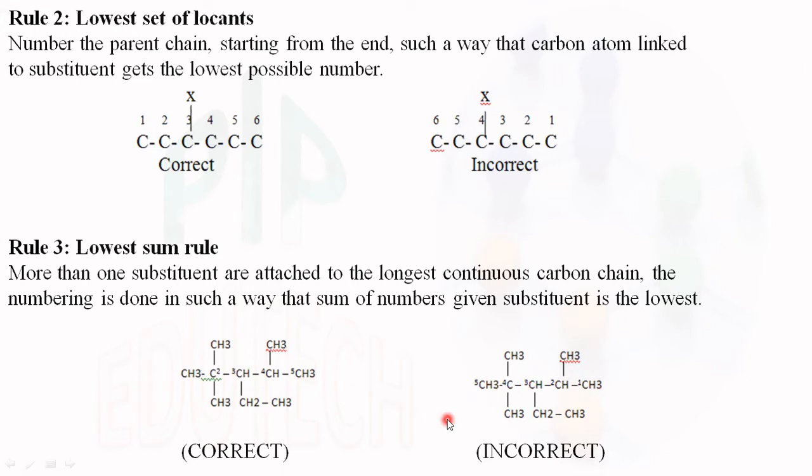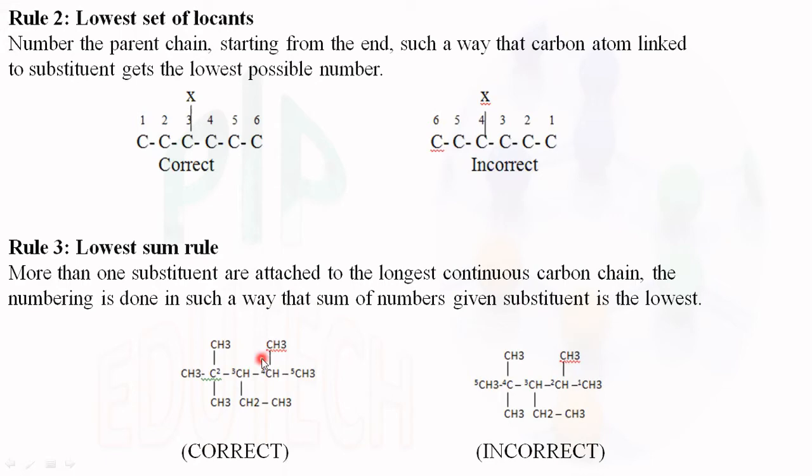When we are numbering the first structure, at the second position there are 2 substituents, at the 3rd position 1 substituent, and at the 4th position 1 substituent.